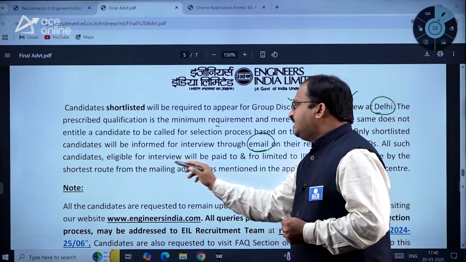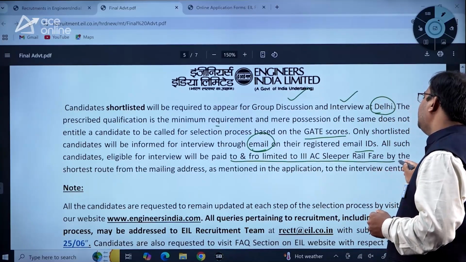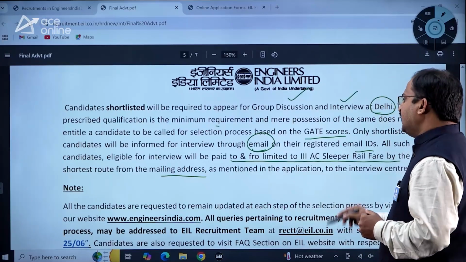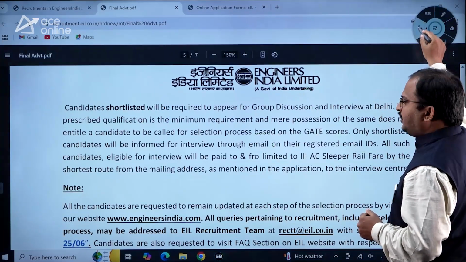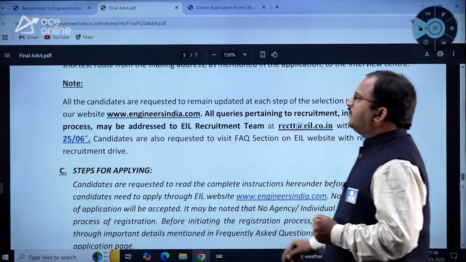All such candidates eligible for interview will be paid to and fro limited to 3rd AC sleeper rail fare by the shortest route from the mailing address as mentioned in the application to the interview center. So this is what he has given, dear students. So kindly go through this information.